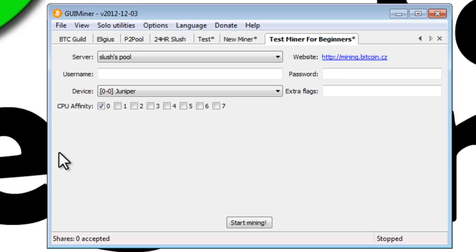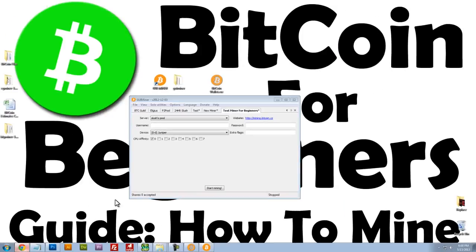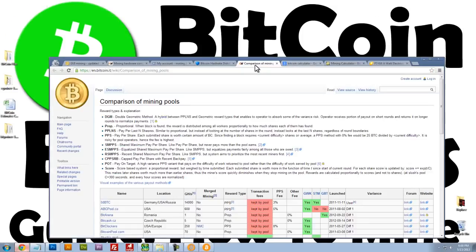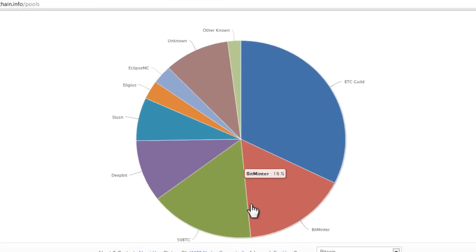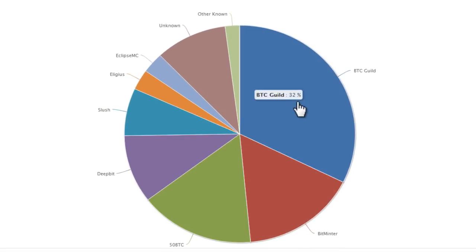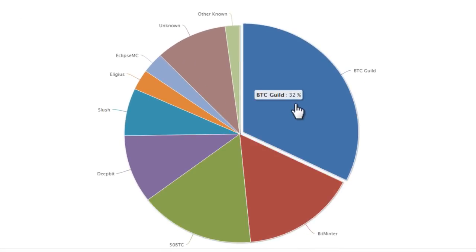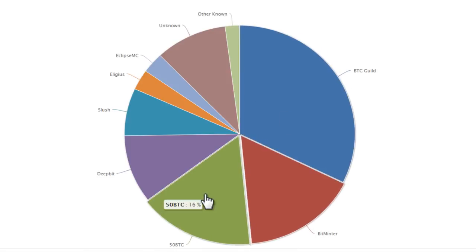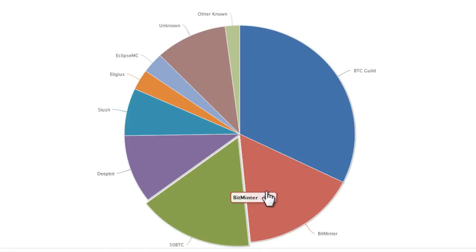Well, what's a pool? Well, a pool is basically a collective network of computers that are all working together to solve blocks of information to receive Bitcoin. Now, there are a number of different pools out there. This is a really good chart of the pools that are currently available. BTC Guild is the largest pool, followed by, I believe, Bitminter and 50BTC, which looks like they're equal at 16%.